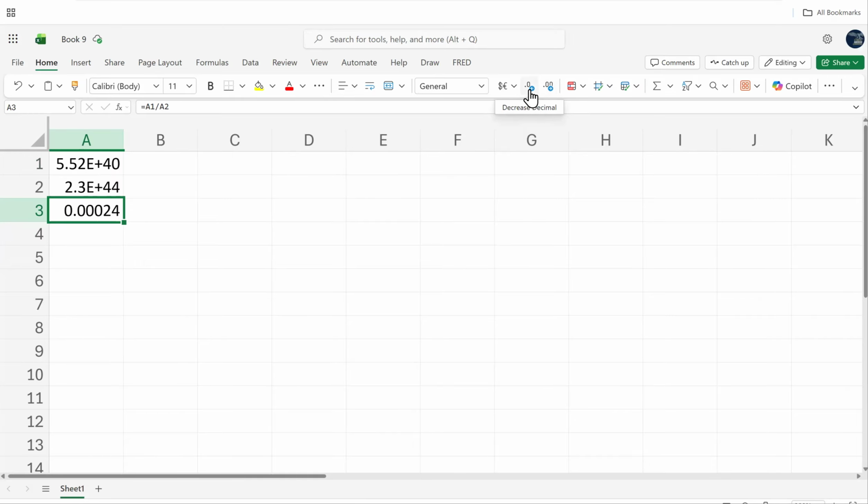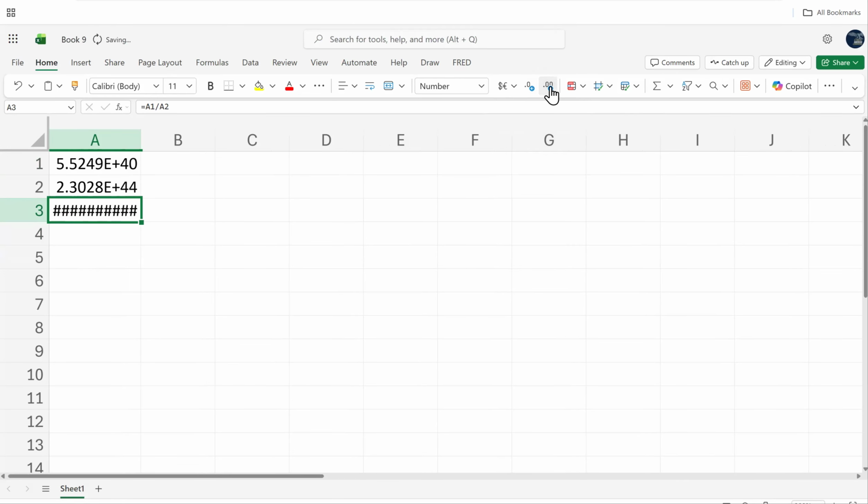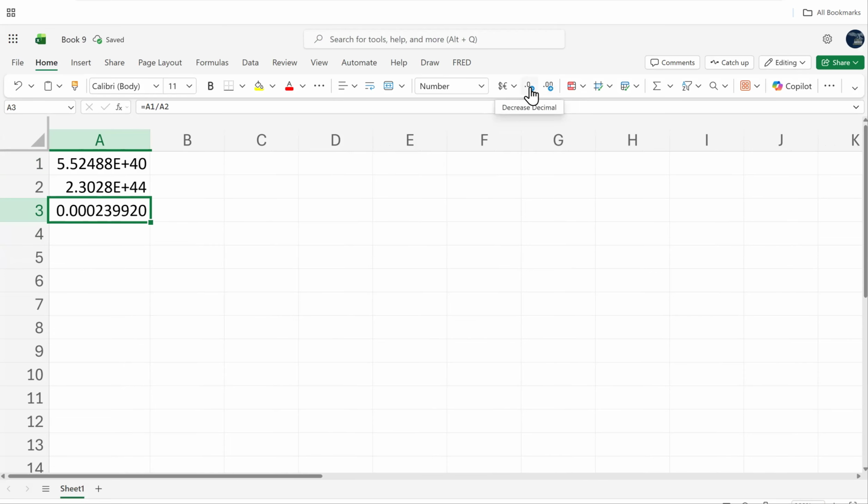So let's say this problem we were asked to round to, maybe, 6 decimal places. And Excel automatically gave me 1, 2, 3, 4, 5 decimal places. I could use the increase decimal to give me more spaces. I could do that again if I wanted to. Or if my instructions were to round to 4 decimal places, I could just keep pressing the decrease one until I had four, whatever you get asked to round to.